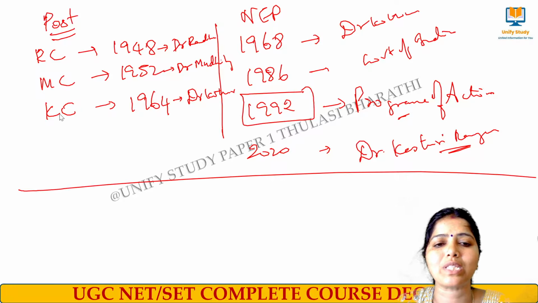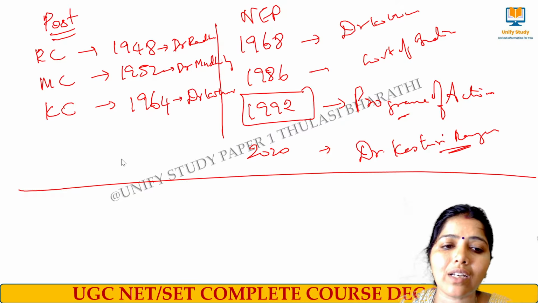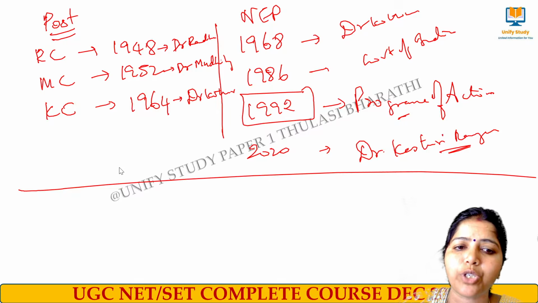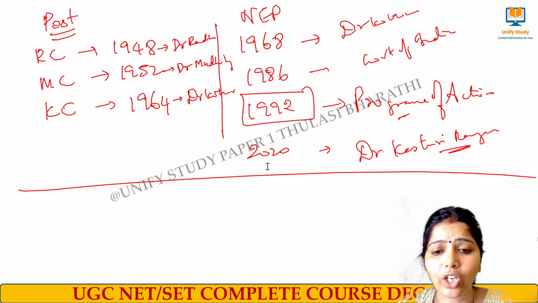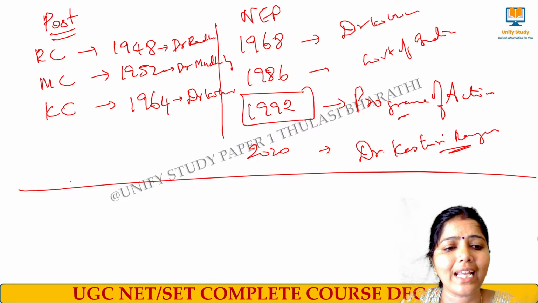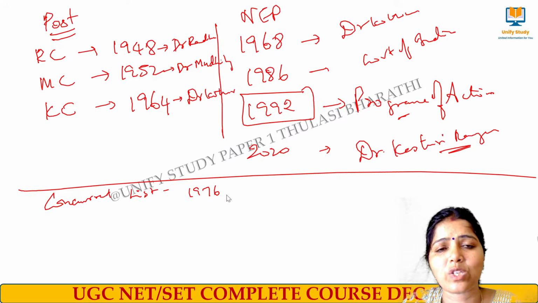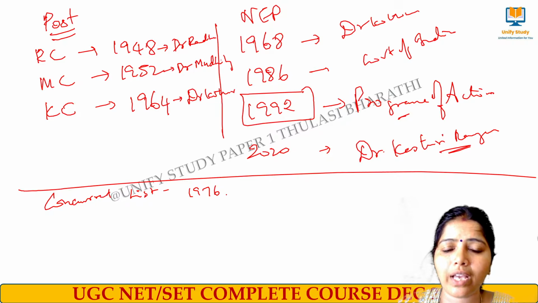Apart from these three important post-independence commissions, what are the other commissions there, ma'am? Sir, here we have other important commissions. Education was moved to the concurrent list in the year 1976, where it was taken from the state list to the concurrent list.